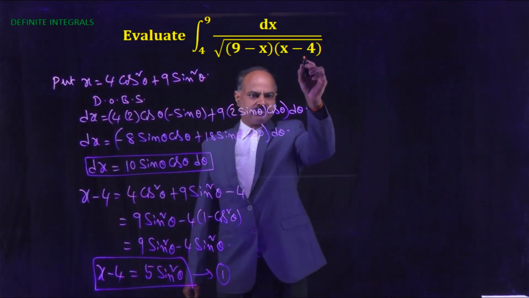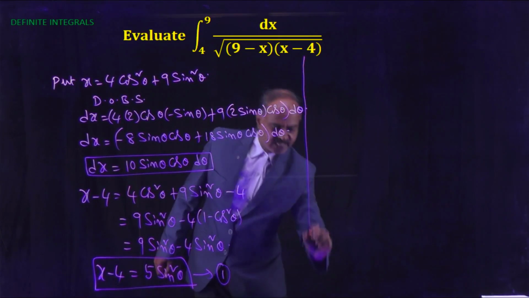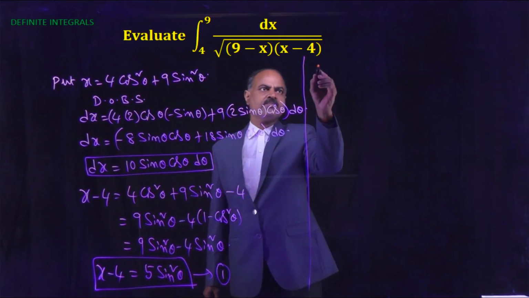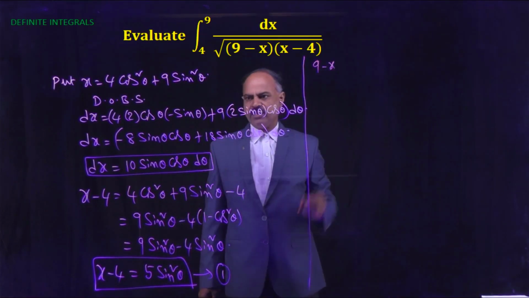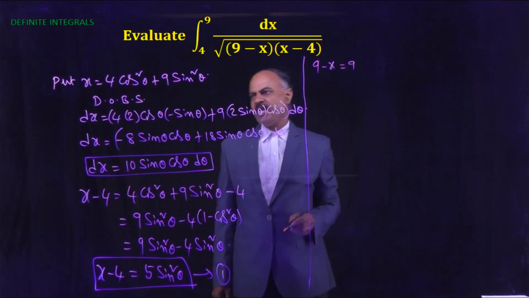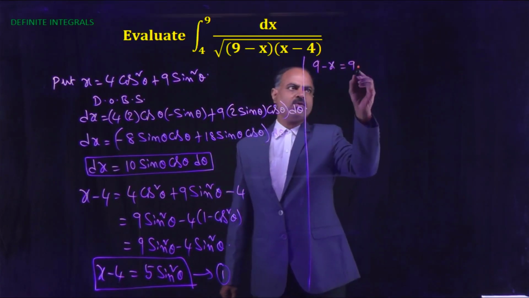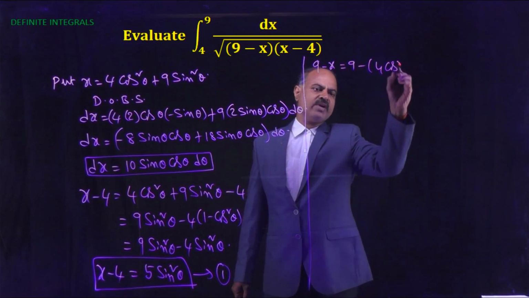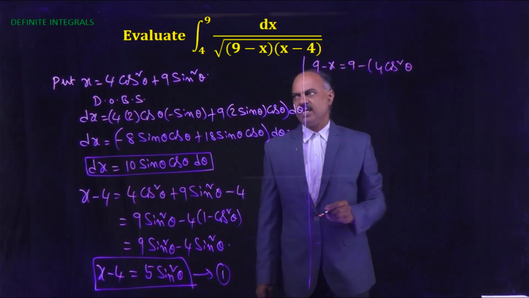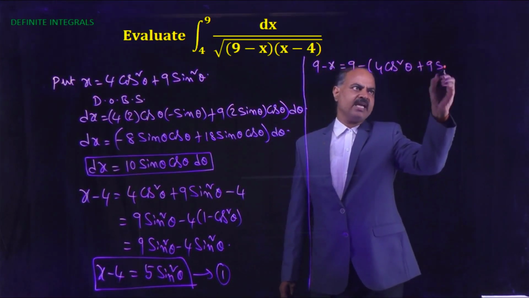Next, 9 minus x equals 9 minus x, where x equals 4 cos square theta plus 9 sin square theta.